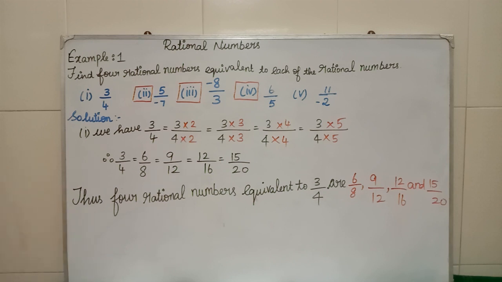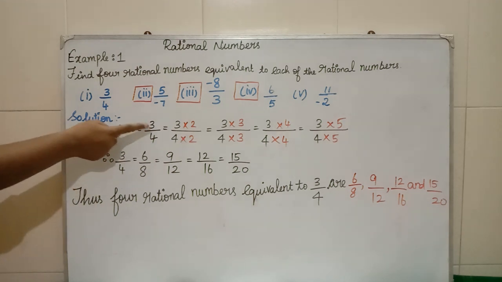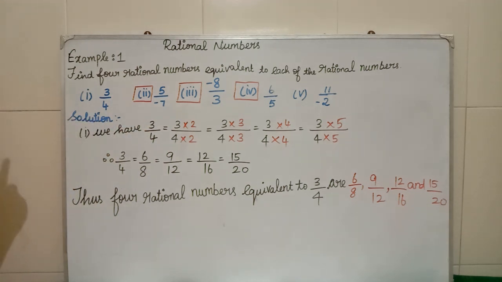If you see this here, we have 3 by 4. They are asking for 4 equivalent rational numbers. So I am multiplying first 3 by 4 into 2 by 2, numerator also 2 and the denominator part also I am multiplying with 2. Similarly 3 by 3, 4 into 4. Next 5 by 5.